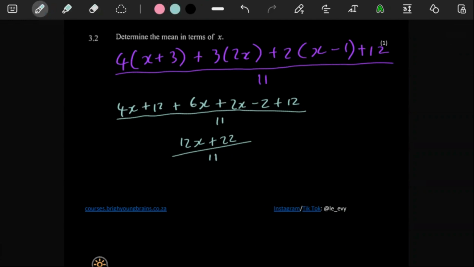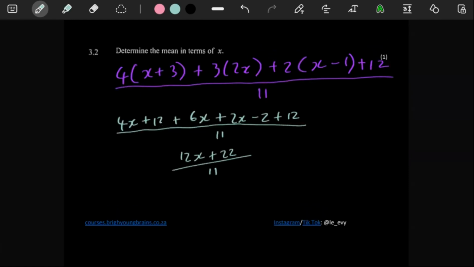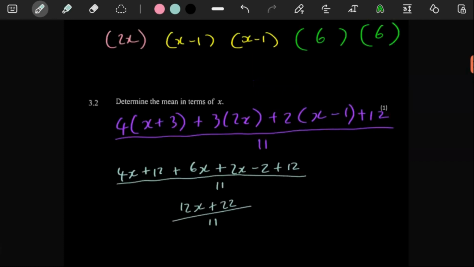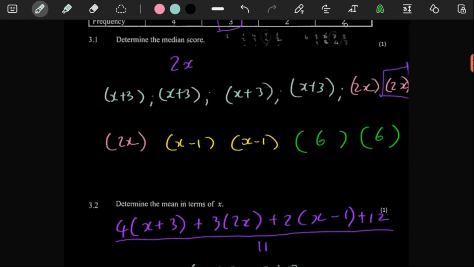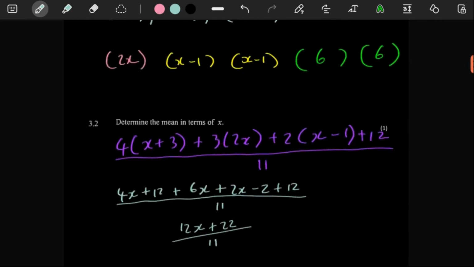Yeah, so you see, I might as well just double check what I wrote also, to make sure I didn't make a mistake. Yeah, everything's fine. 4 times x, 4x, 4 times 3 is 12. This times this is this, 2x, and then minus 2 plus 12, right? Because we have 2 of the 6s. Yeah, everything looks a-okay.